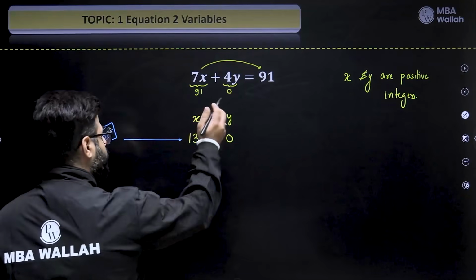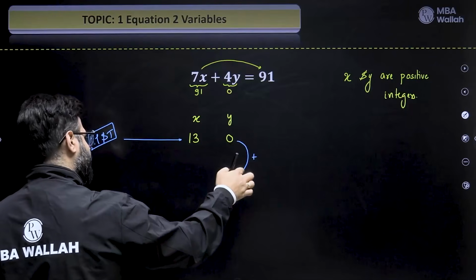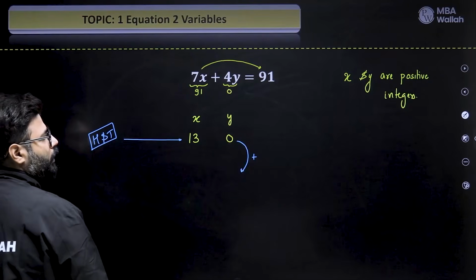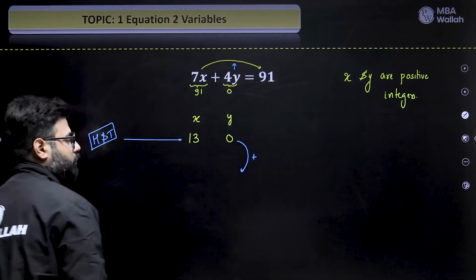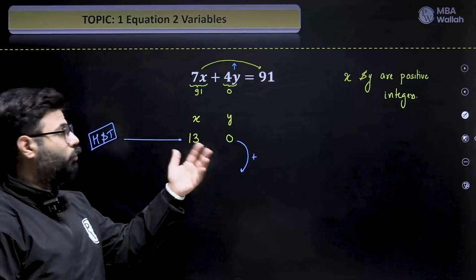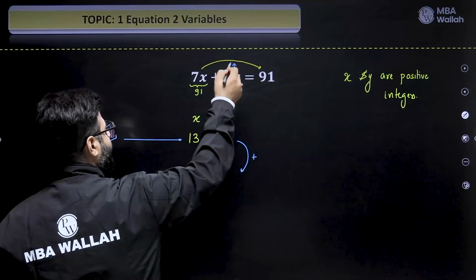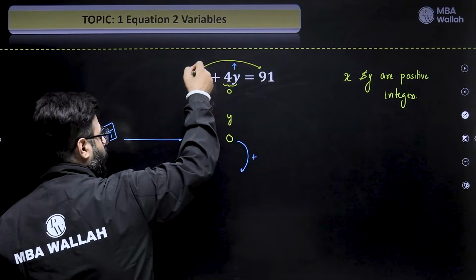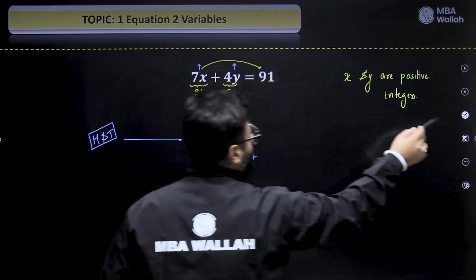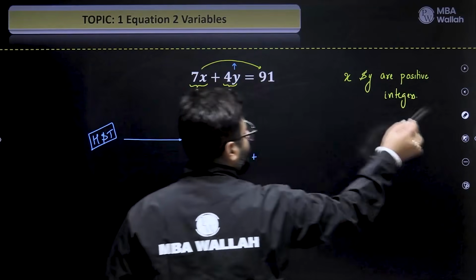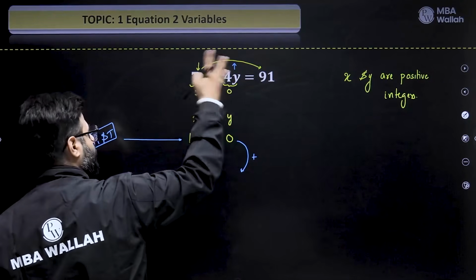Now, the next solution, see how to find it out. I know this is the number which I need to increase. If I decrease it, this becomes negative. And I know if I want to increase this number, that means I'm increasing this value for y, isn't it? If I put y as 1, this becomes 4. So I'm increasing this. And sum of these two is a constant 91. So if this gets increased, think what happens to this. Will I have to increase this or decrease this? See, I cannot increase both of them. The number will go past 91, sorry. So that means I have to decrease this one, right? So one gets increased, one gets decreased.